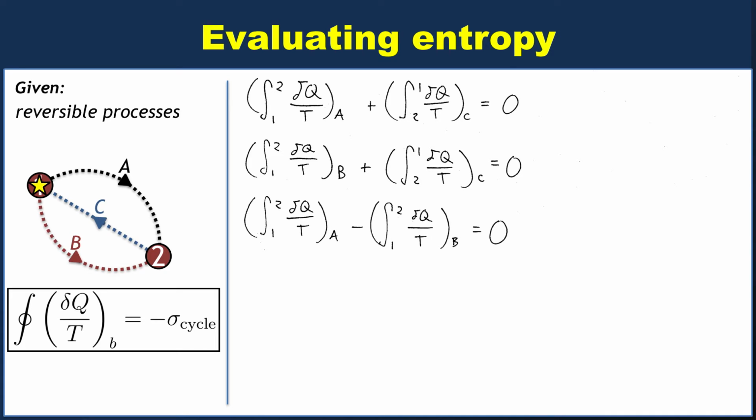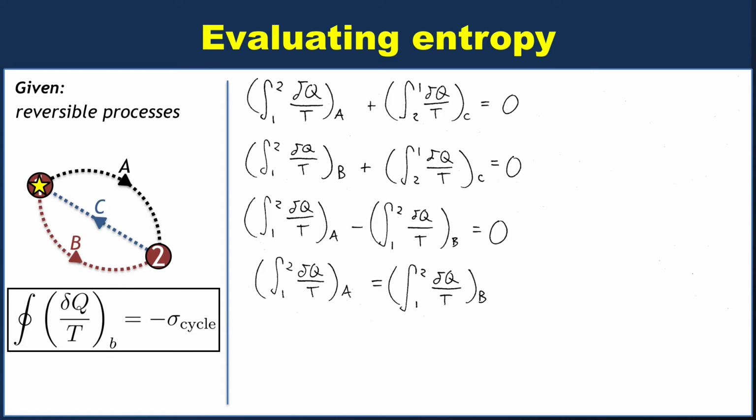So we do that, and we get that the integral of delta Q over T for process A minus the same integral, delta Q over T for process B, is 0. So actually, that means that the integral of delta Q over T for A is equal to the integral of delta Q over T for B. That's interesting. Let's think about what that means.